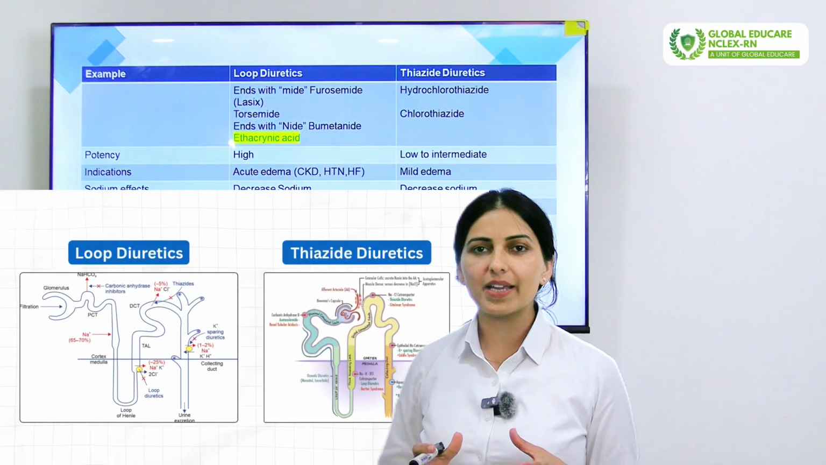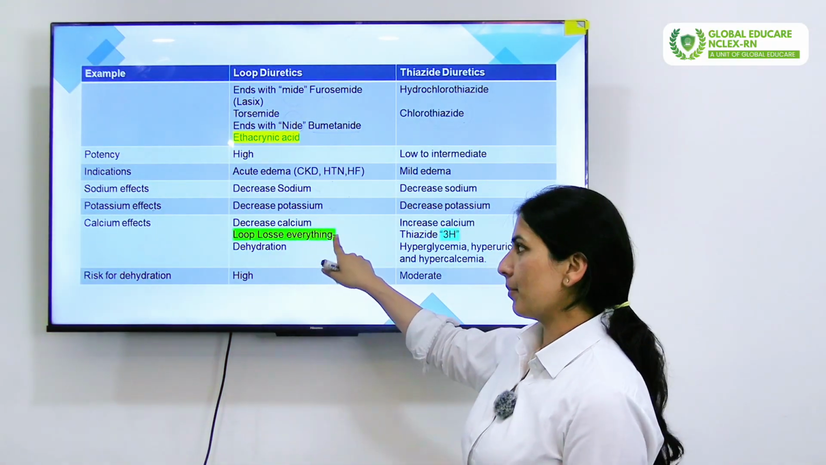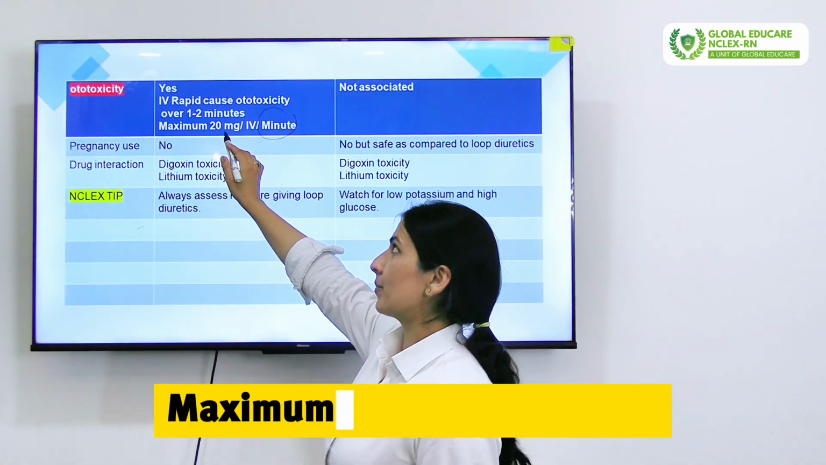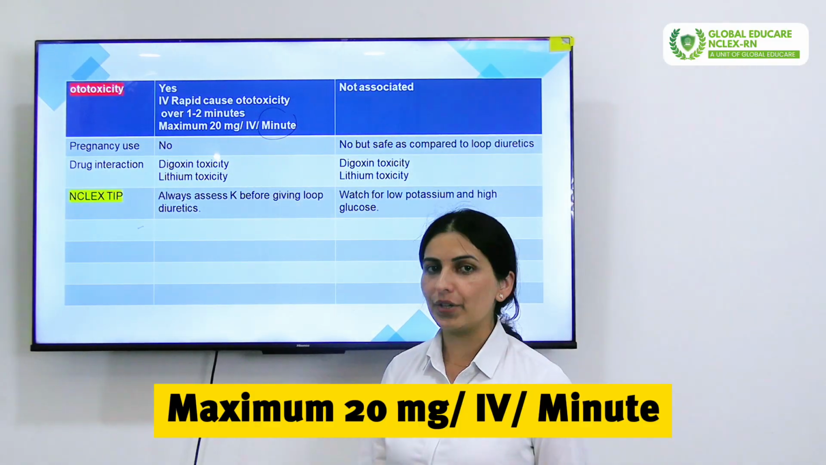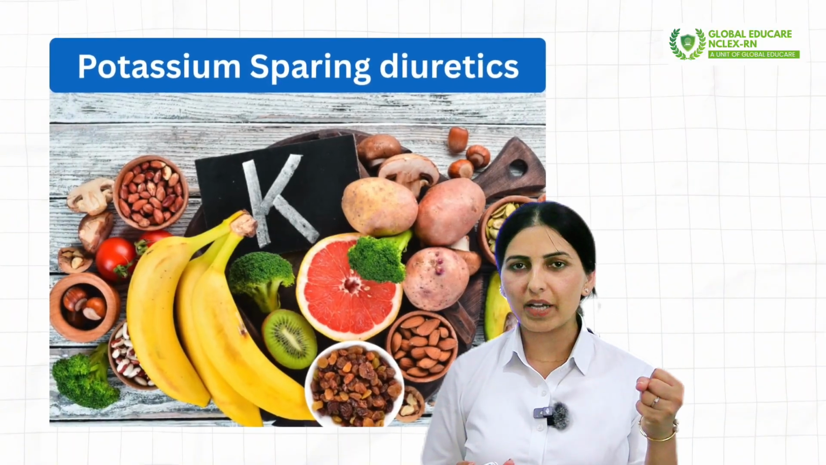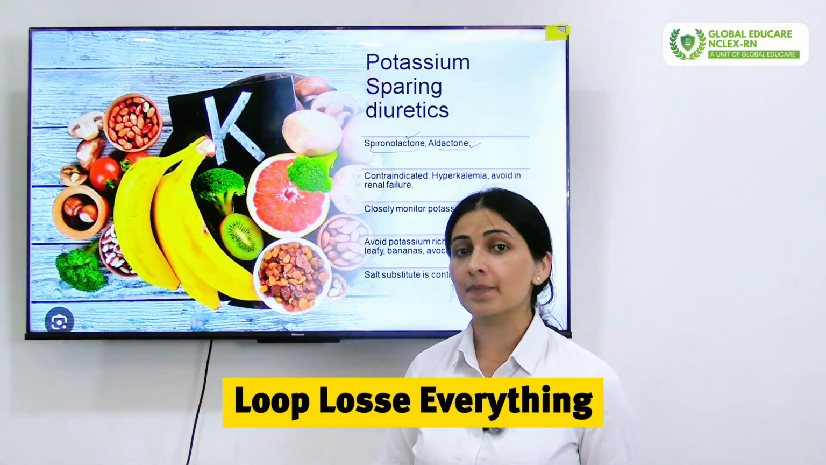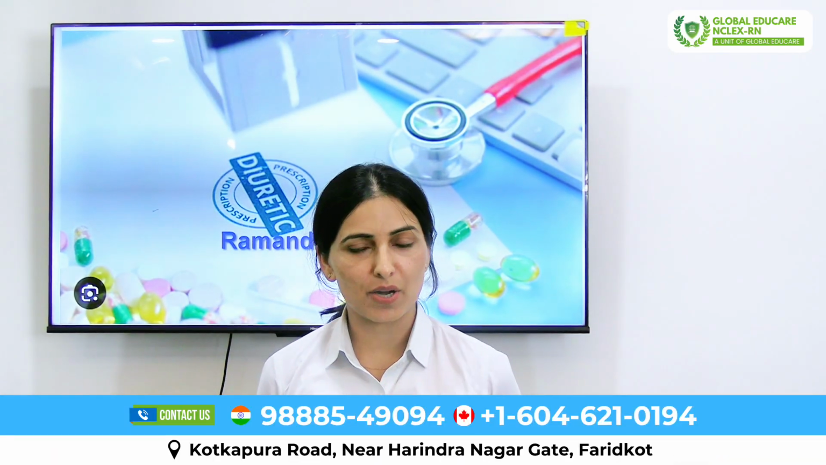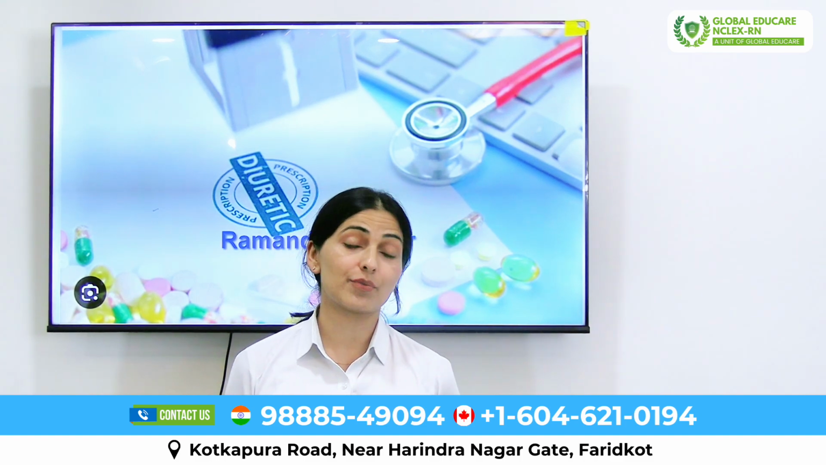Between loop diuretics and thiazide diuretics, this is a simple mnemonic to remember: loop loses everything. The loop diuretics we can administer maximum 20 mg IV, but we should administer over 1 to 2 minutes. Potassium sparing, retaining diuretic, and the second is potassium excreting diuretics. Osmotic diuretic is only administered intravenous, is the most important NCLEX pharmacological topic. If you want to know in-depth detail about diuretics, watch this video till the end.